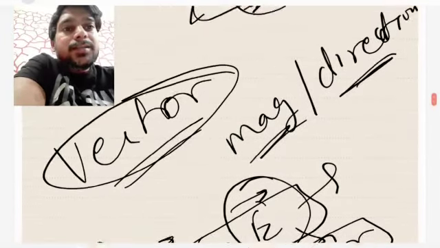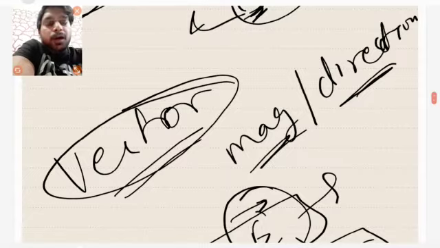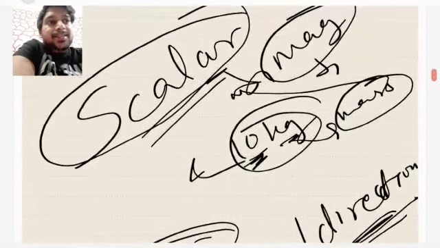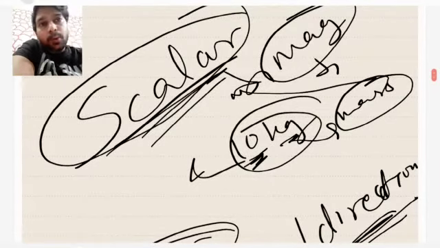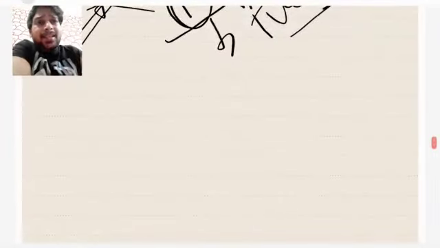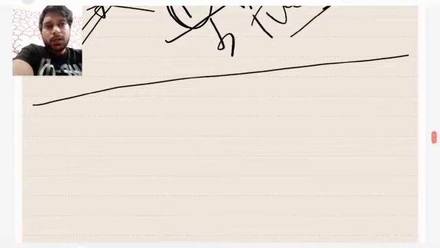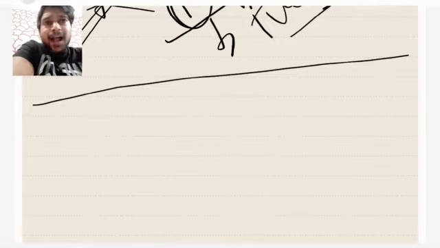So vector quantities are quantities which have magnitude as well as direction in them, whereas a scalar quantity is a quantity which has only magnitude in it, right? Now let's understand why these are categorized under vector and scalar quantity. It is basically the nature of the physical quantity. The terms vector and scalar have not come from nowhere; these were basically the nature of the physical quantity.